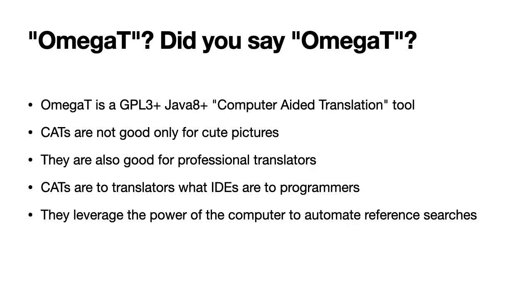OmegaT is a GPL3+, Java 8+, computer-aided translation tool. We call them CATs. CATs are to translators what IDEs are to programmers. They leverage the power of computers to automate our work, which is reference searches, fuzzy matching, automatic insertions, and things like that.